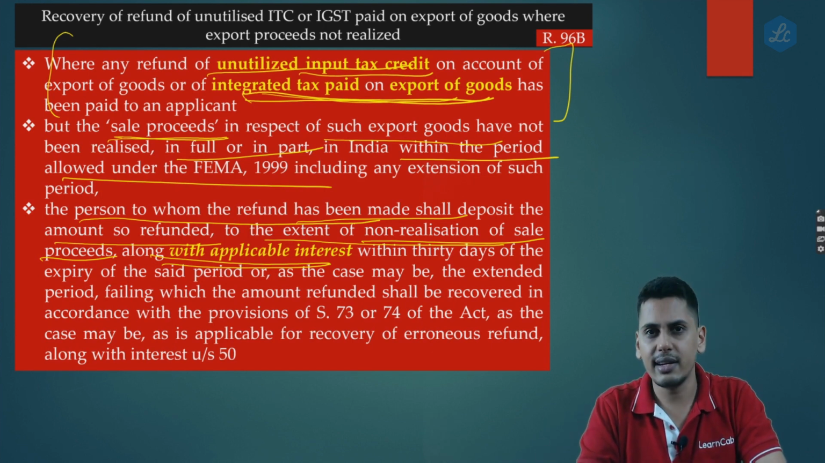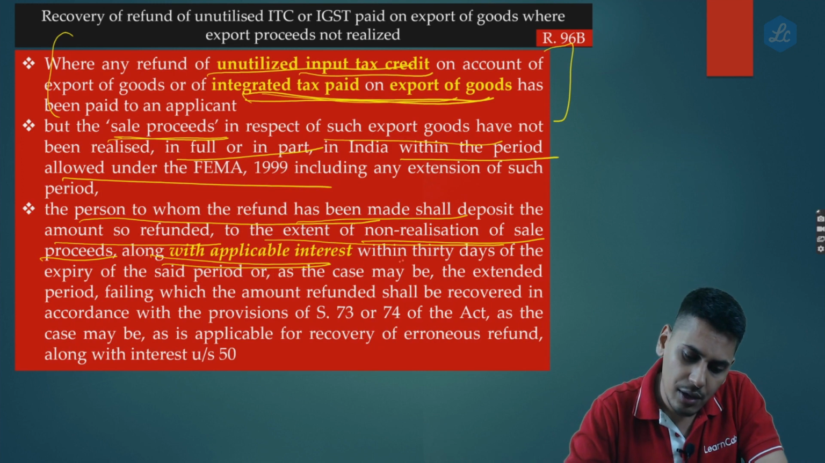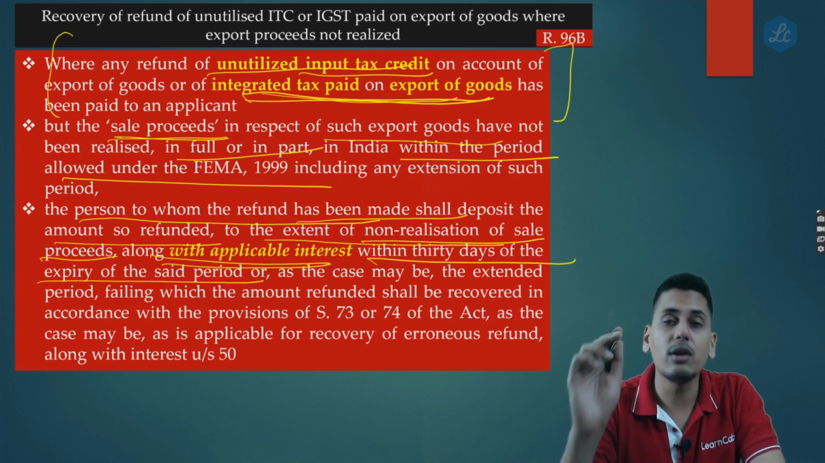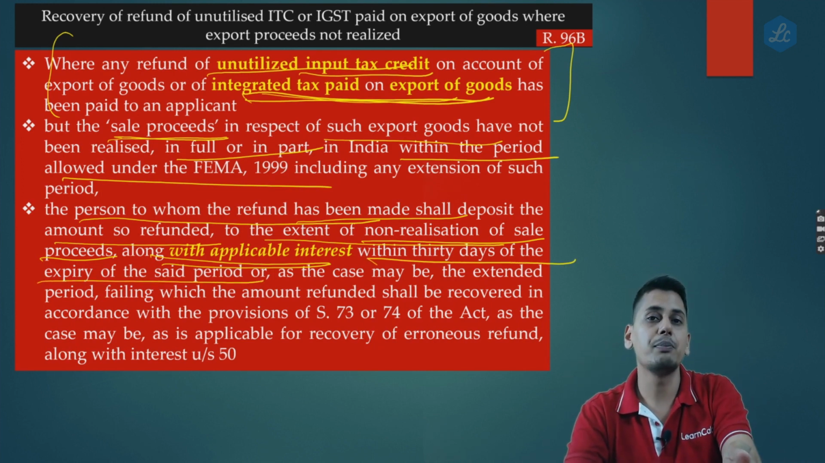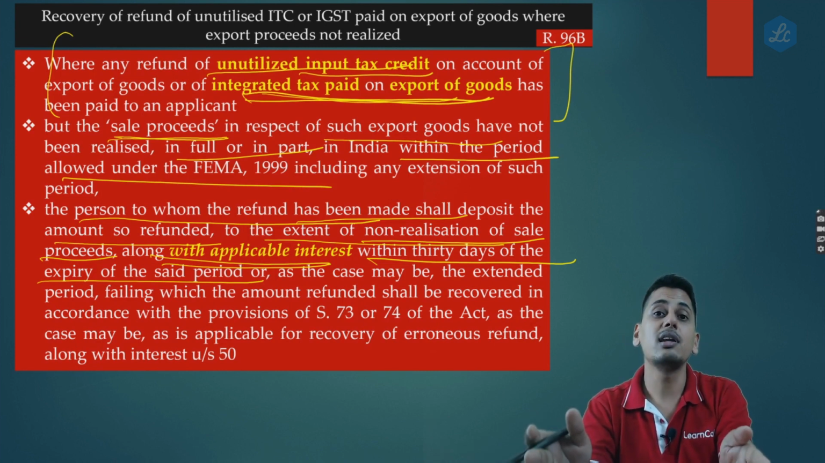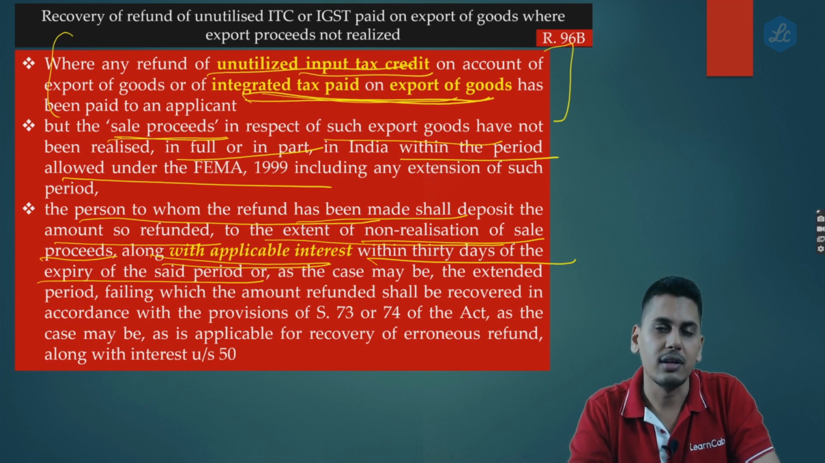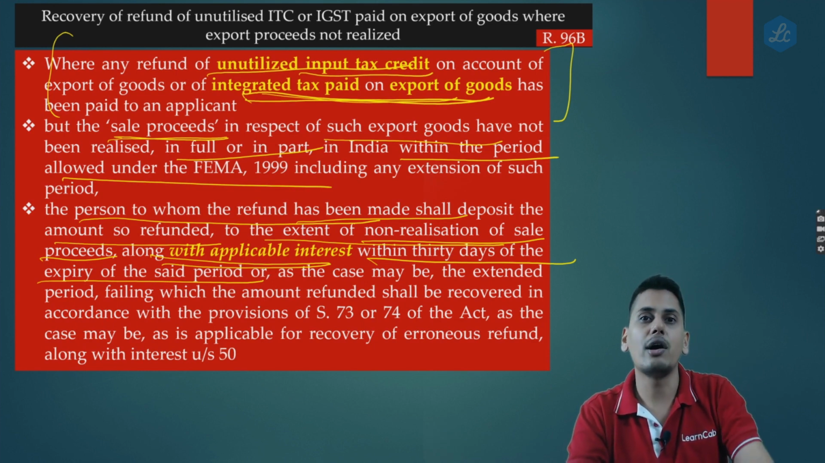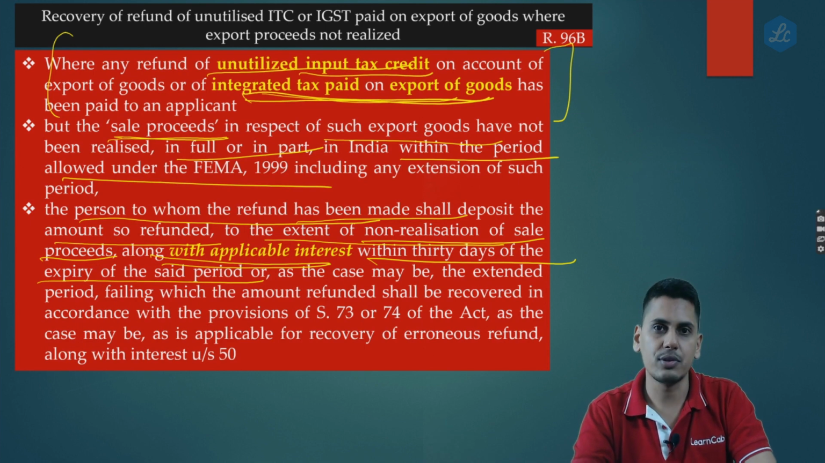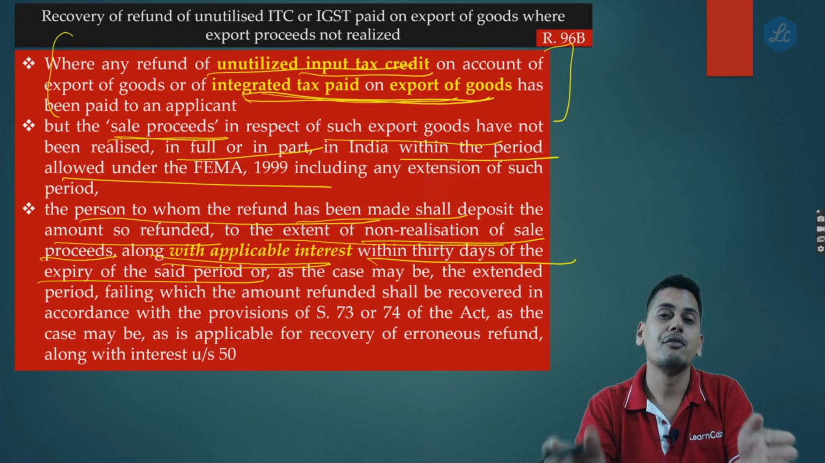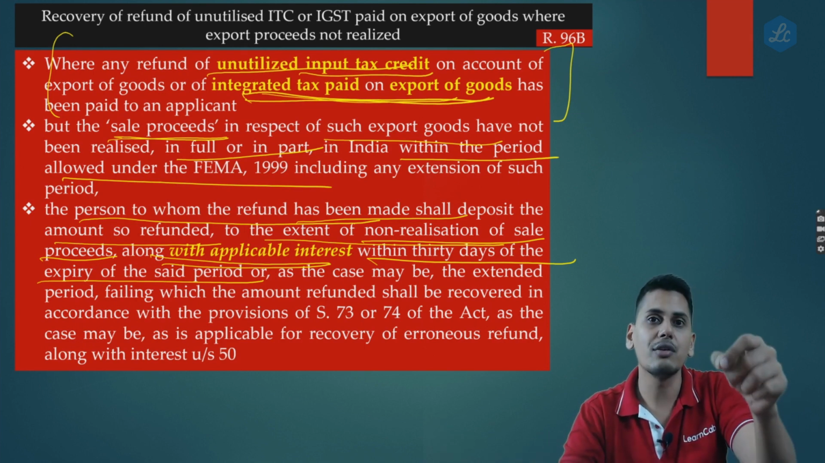along with applicable interest. And when are you supposed to pay this? Within 30 days of the expiry of the said period. So the moment the period allowed under FEMA is over, from that date, within a period of 30 days, whatever refund which you have received to the extent of non-realization of sale proceeds, you are supposed to repay that back within a period of 30 days along with interest.